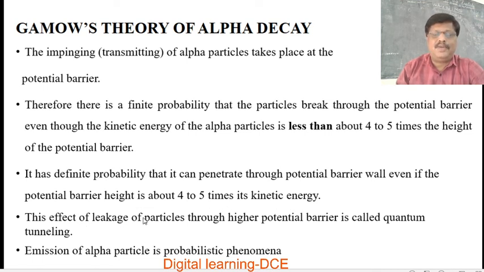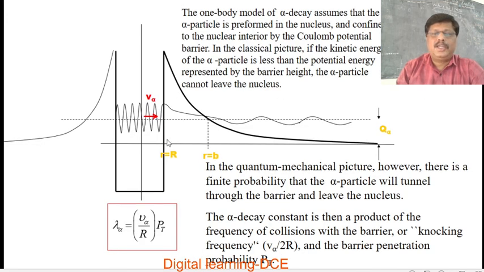This effect of leakage of particles through a higher potential barrier is called quantum tunneling, and emission of an alpha particle is a probabilistic phenomenon. Also, you can see this is the nuclear potential barrier. Because of the continuous movement of the alpha particle inside the barrier, it has wave-like characteristics.